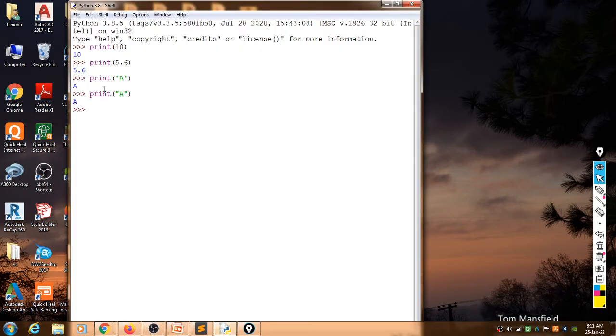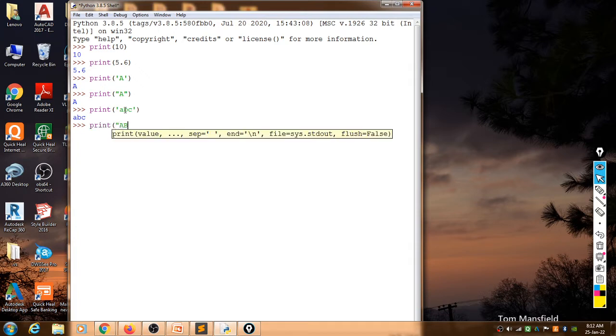Look here, 10 is an integer, 5.6 is a float, then capital A is a single character. We can assign it with the help of a single quotation mark, or with the help of a double quotation mark. If we want to print a group of characters, we can write like this. Look here, print, then within single quotation marks A, B, C. This is the group of characters. We can write like this also: print within double quotation marks A, B, C. This gives you the same output.